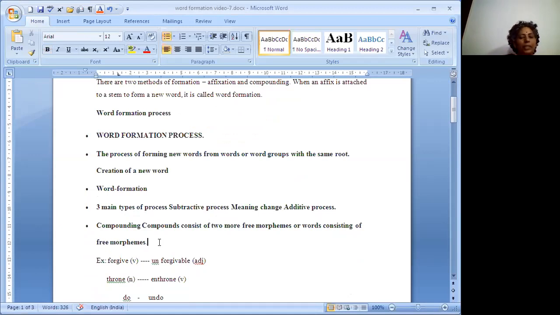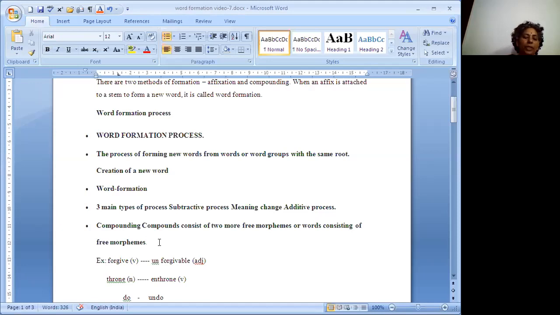Take the word write, that is a plain verb or bare verb like the root word. To get a change here, what we are adding is re: rewrite. The word re is the prefix here. Like capable, incapable, that is a prefix. Acceptable, unacceptable. The word un is a prefix here.